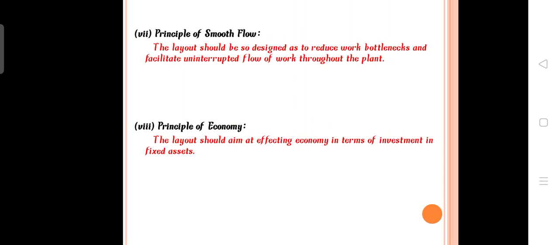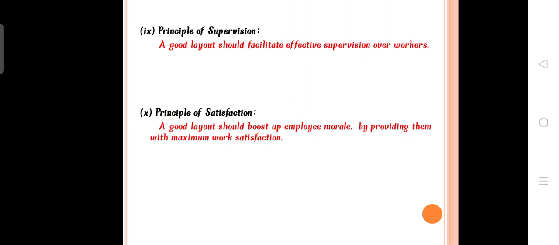And the next one is principle of economy. Economy means they have to invest in their machinery, equipment or men for future purposes only, so that the investment is made in a proper manner.